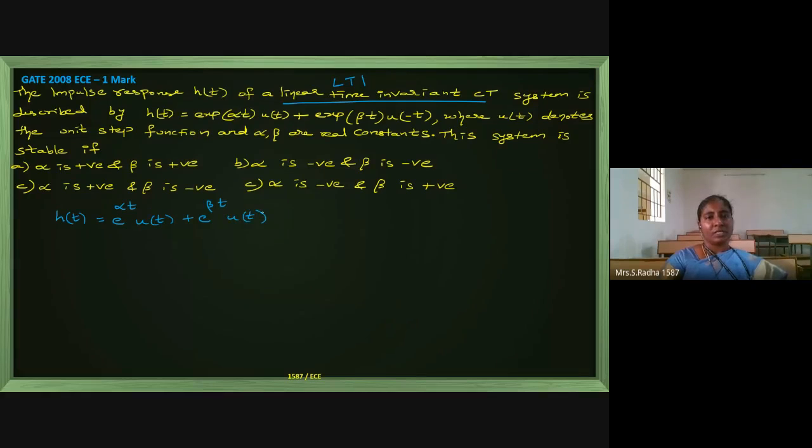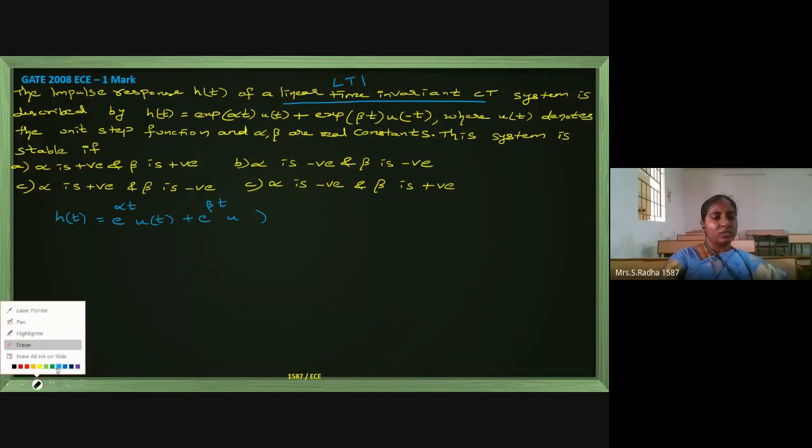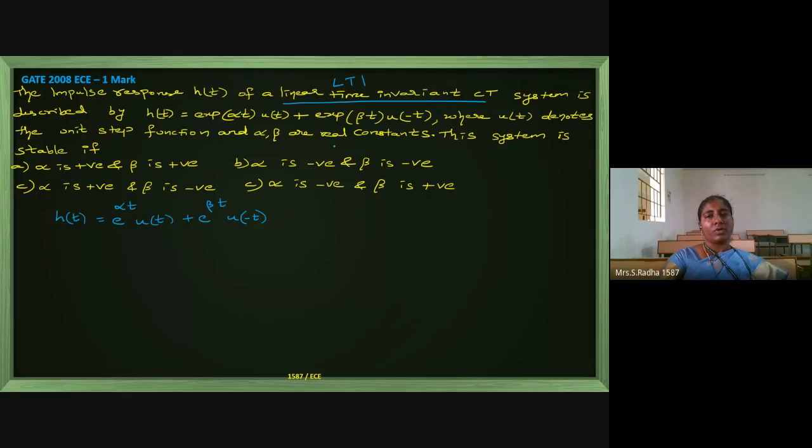Here one more thing: if you see the second term given in the question, it is u of minus t, where u of t denotes the step function. What are the values of alpha and beta? The condition is that the system should be stable.